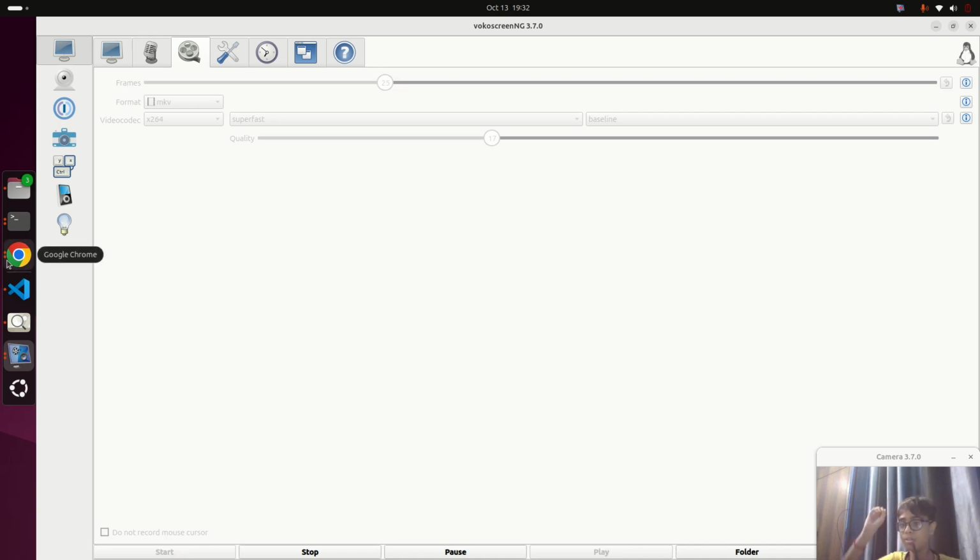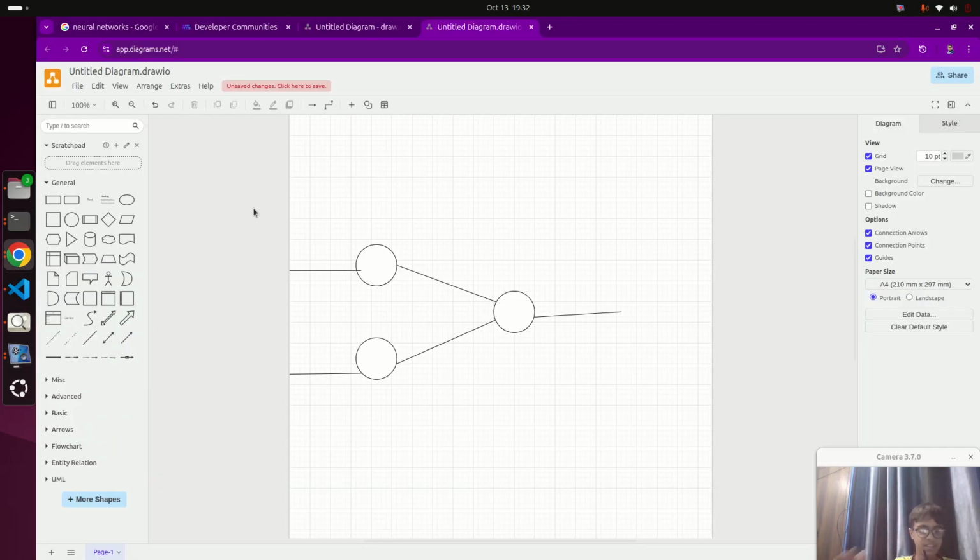So today we are going to talk about something interesting and exciting. Neural networks. You all might have heard about it, but today I'll build and teach you from scratch how to make your own neural network. So first let me explain to you the theory: how do neural networks work?